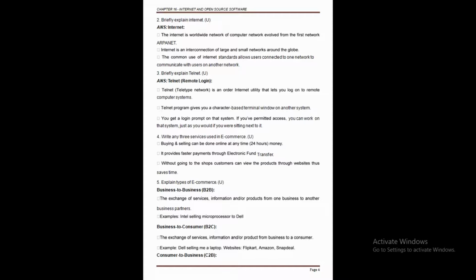So the internet is a worldwide network of computer networks and developed from the first network, ARPANET. Correct? So the name of the first network is the ARPANET. We know the spelling, ARPANET. The full form of ARPANET is the Advanced Research Projects Agency Network. Clear this point? Again I am repeating, the ARPANET full form: the Advanced Research Projects Agency Network.